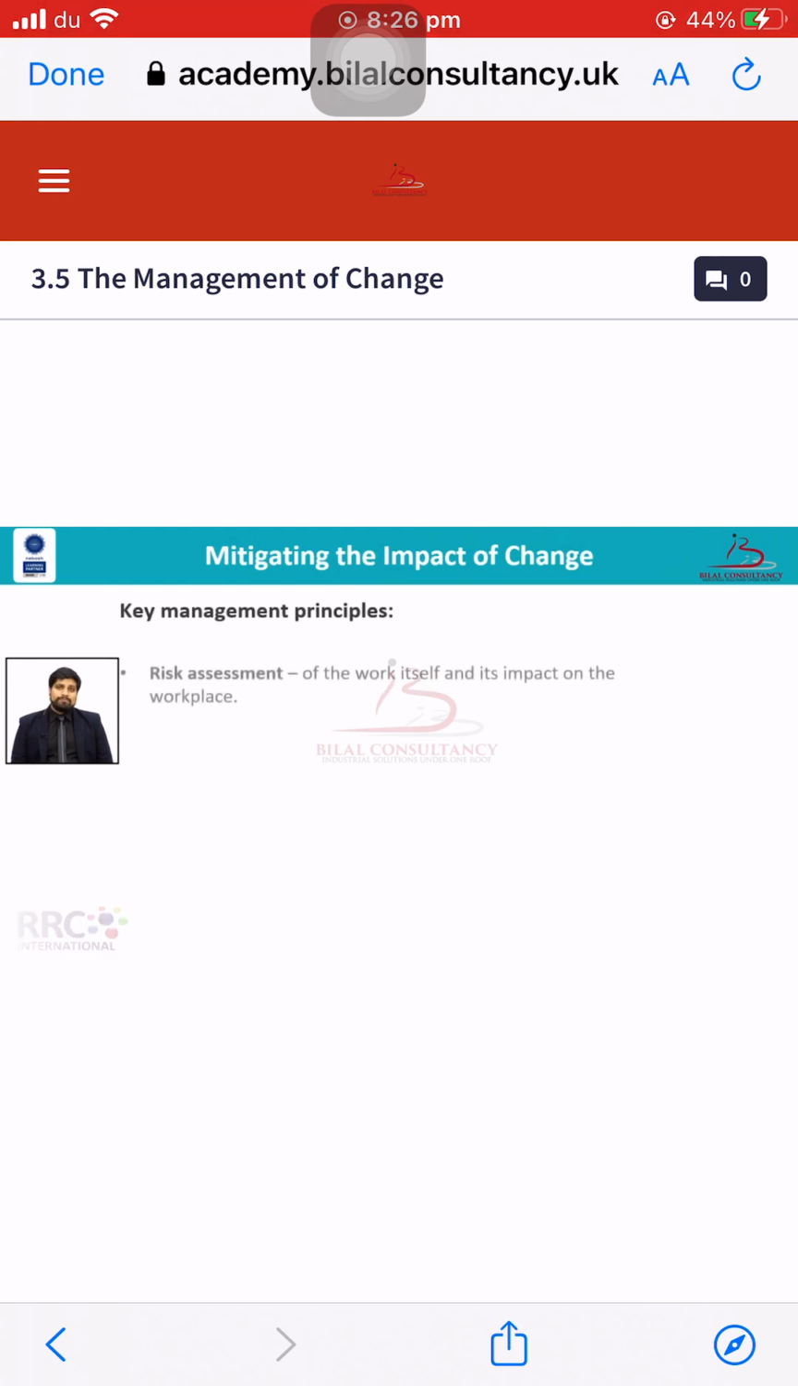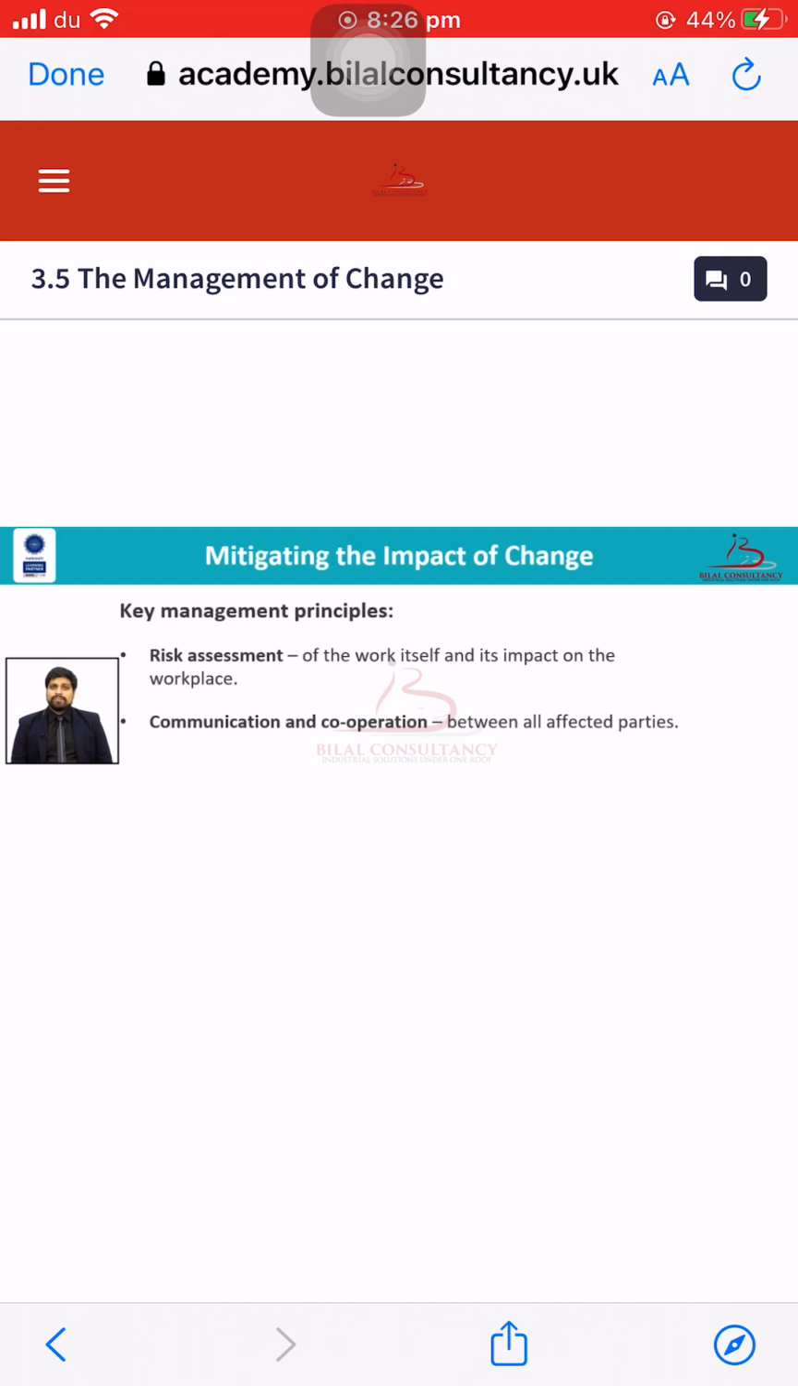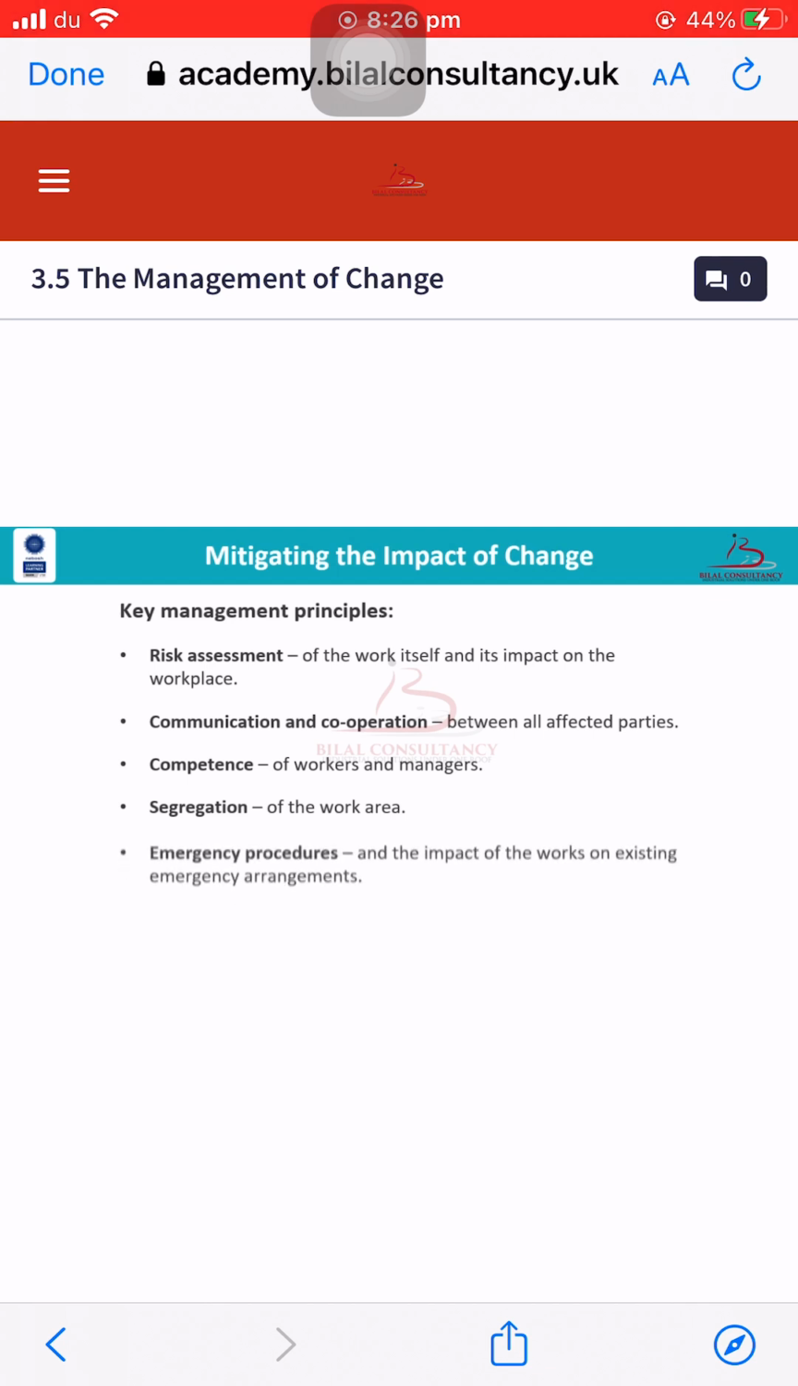How can we mitigate the impact of change? There are different aspects, and by following those aspects we can mitigate the impact of change. Now we will discuss each aspect separately. The first one is risk assessment. We will do the risk assessment of the work itself and its impact on the workplace. That's how we can mitigate the impact of change in any kind of work activity.